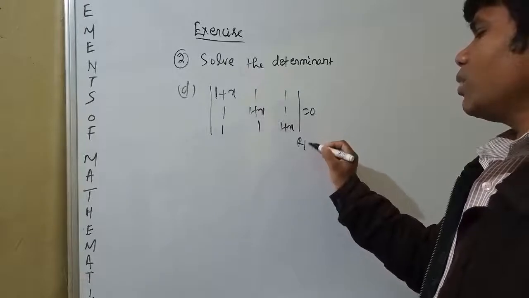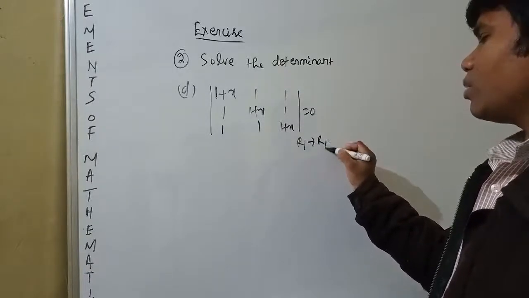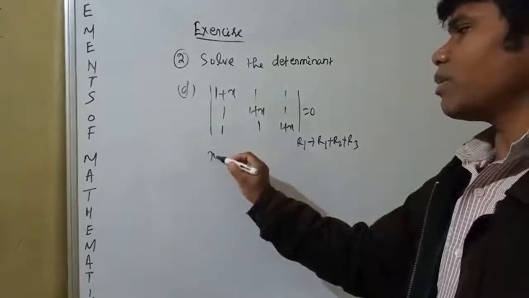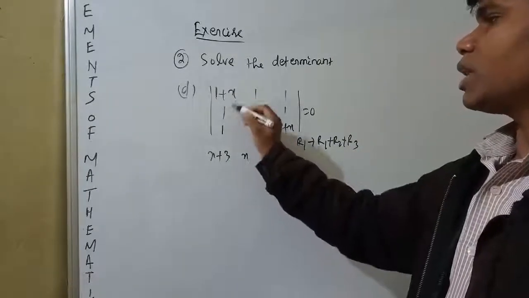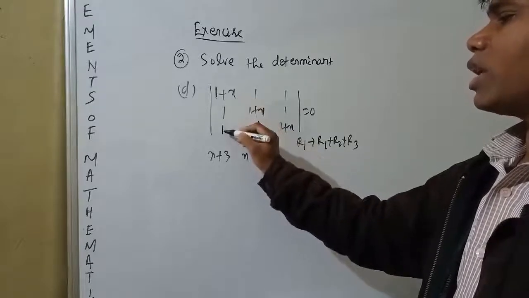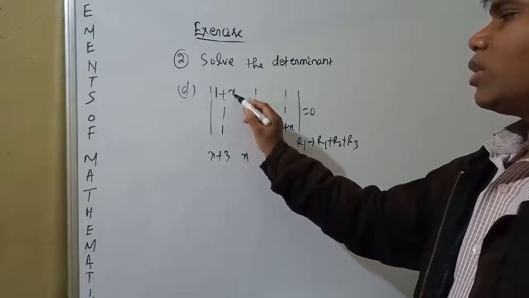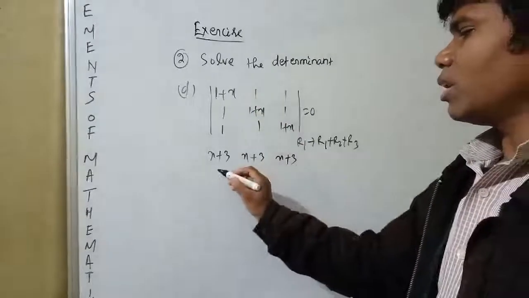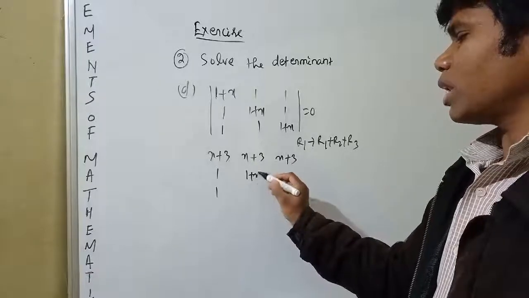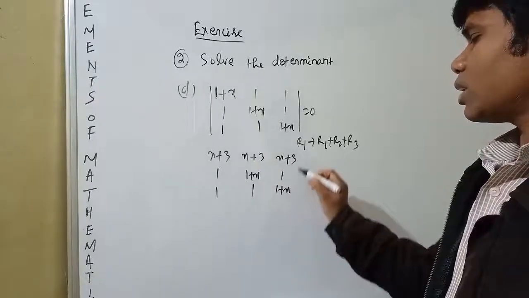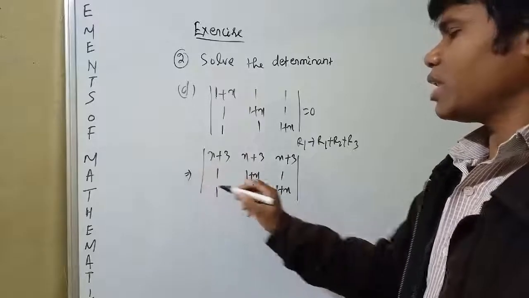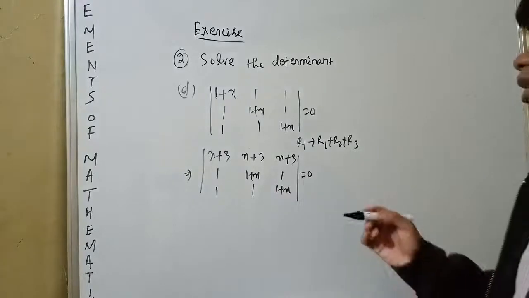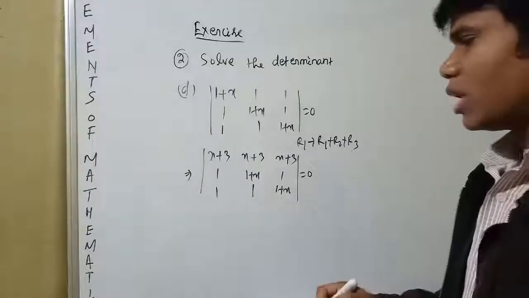That means you take R1 tends to R1 plus R2 plus R3. This becomes x plus 3. You see 1 plus x plus 1 plus 1, that is 3 plus x, or x plus 3. I have changed only R1. मैं R1 ही चेंज किया. कैसे? R1 tends to R1 plus R2 plus R3.